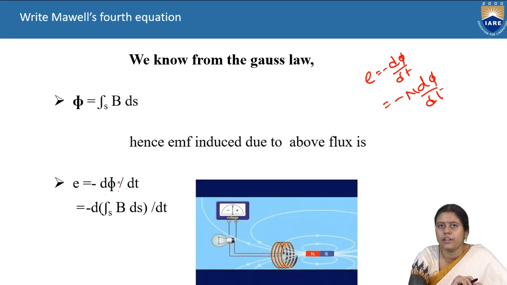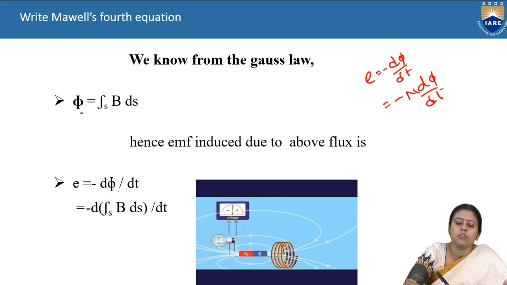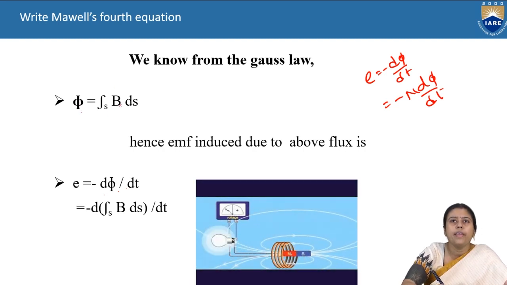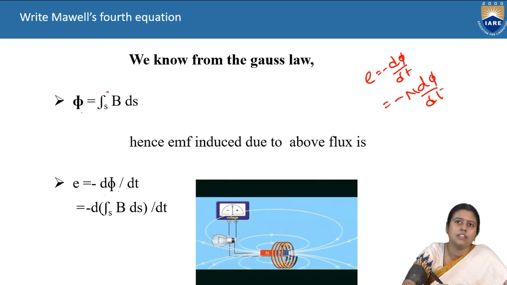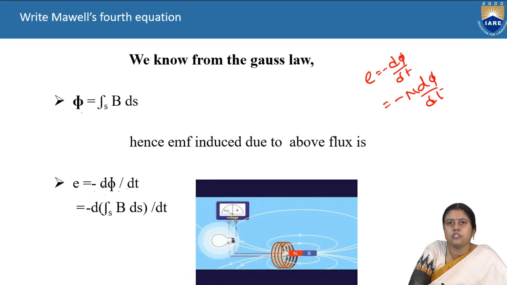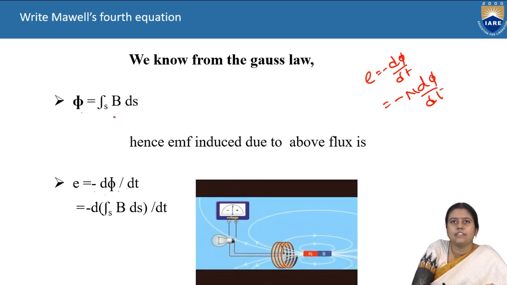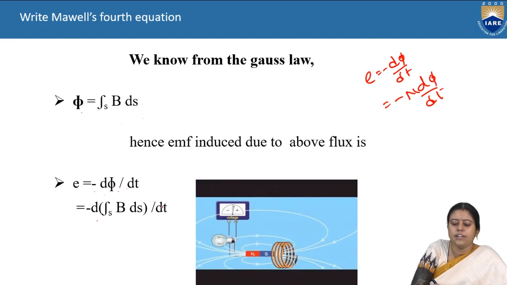Now we will get back to slide 1. We have already discussed that total flux is equal to the integral of B dot ds, where B is the magnetic flux density. So we substitute phi with the integration of B ds. Then E is equal to minus d by dt of the integration of B ds.